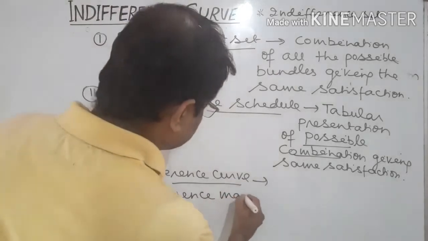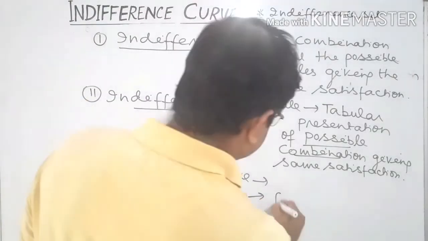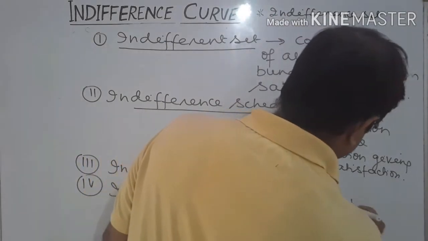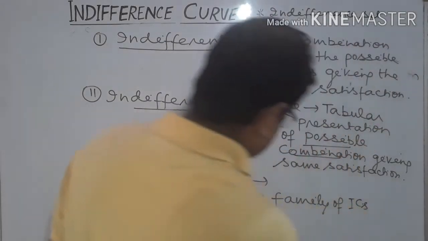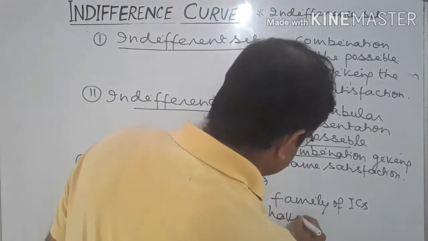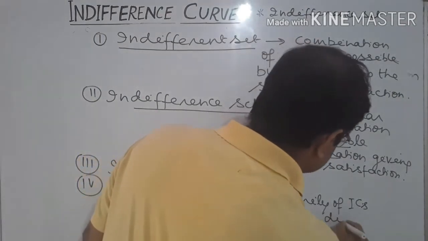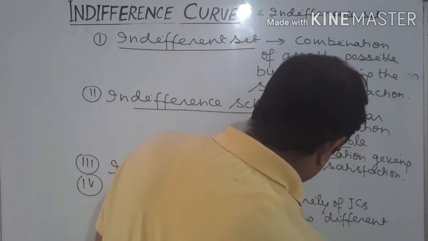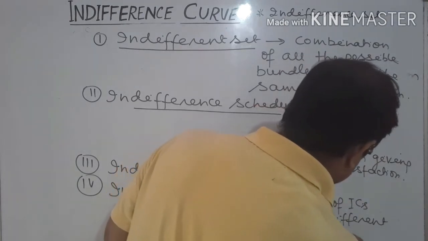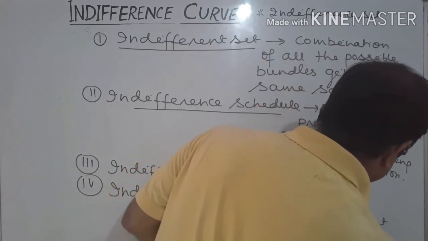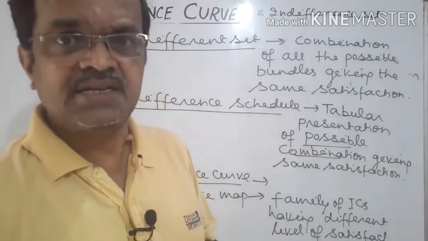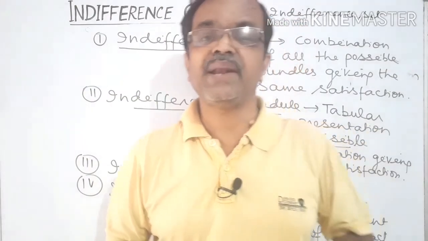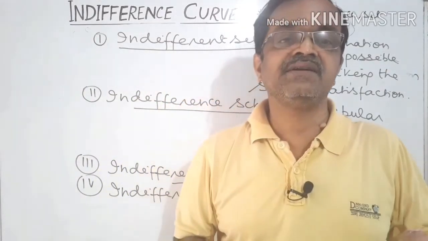The indifference map is the family of indifference curves having different levels of satisfaction. Every indifference curve has its own level of satisfaction, and that family of indifference curves is called the indifference map. That is all about the meaning and concept of the indifference curve.